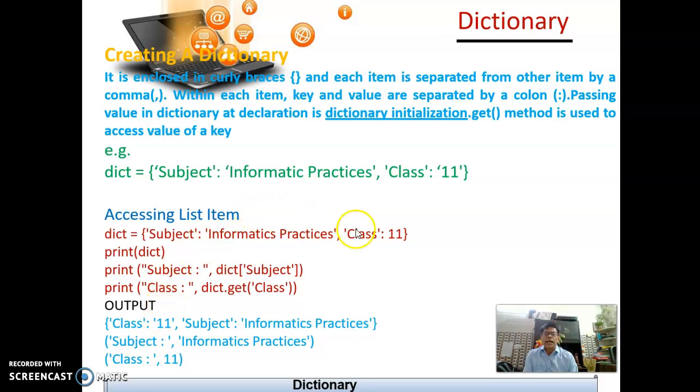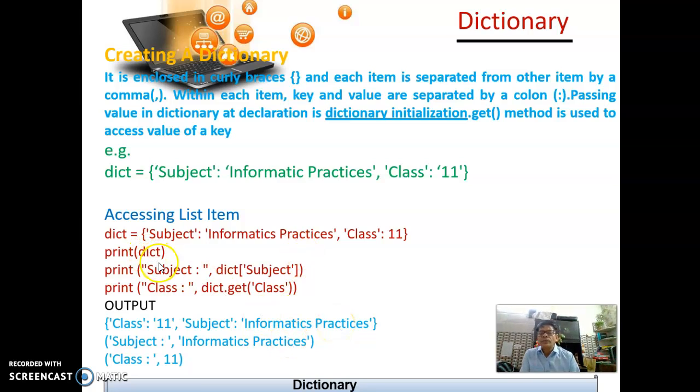Class 11, this is unordered. The output gives all the key colon value pairs, but the order is unpredictable. That's why it is called an unordered collection. So here it has come class, then 11, subject, Informatics Practices.